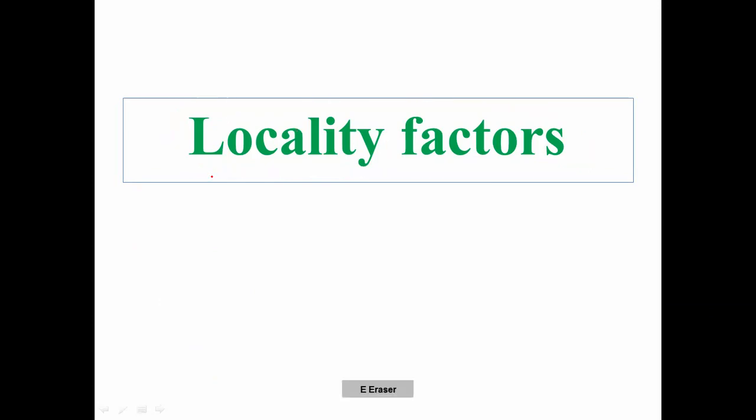Okay, now we are moving to one of the very important units in our silviculture, the locality factor. The locality factor includes the biotic factor, topography, edaphic, as well as the climatic factor. Similar to forest types, we can now expect at least 5 to 6% from the locality factors.